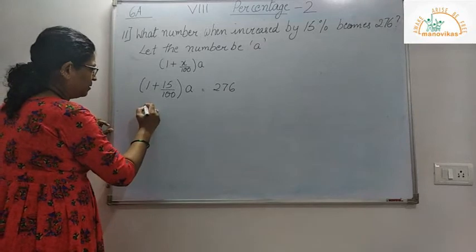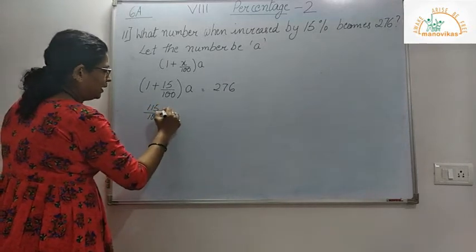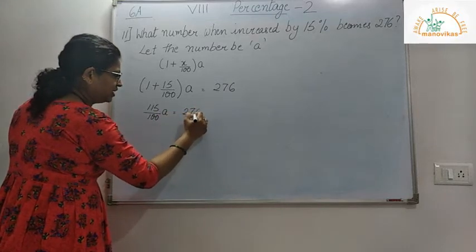So cross multiplying I get 115 upon 100 A is equal to 276.